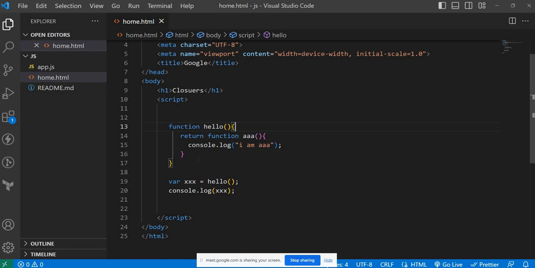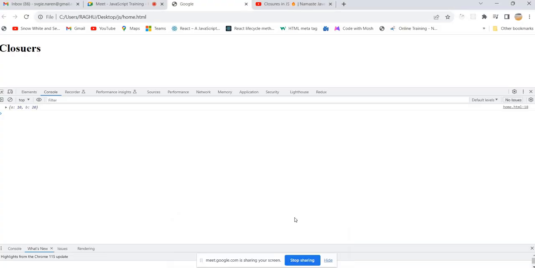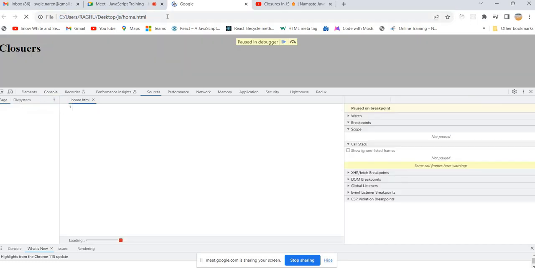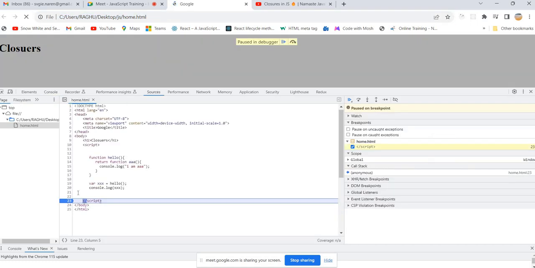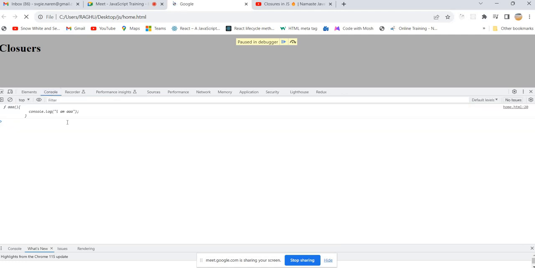Previously we wrote a number, a string, an array, and an object, so that the value of triple x would be the same as what we wrote. Now what will be the value of triple x? Tell me. Function. It will return that function definition, so it will hold that function definition.